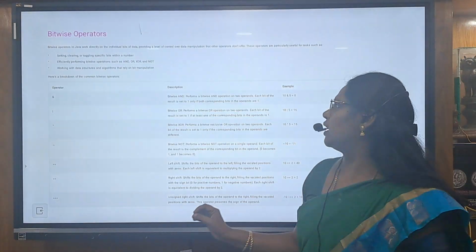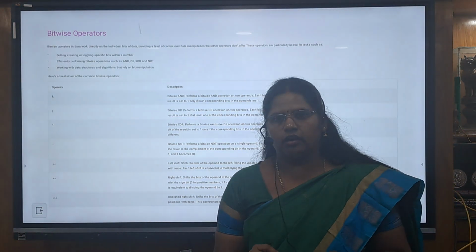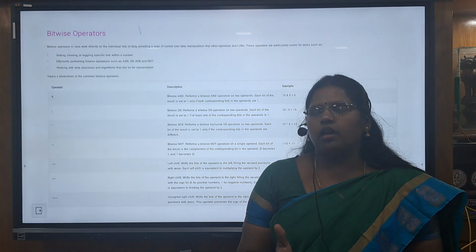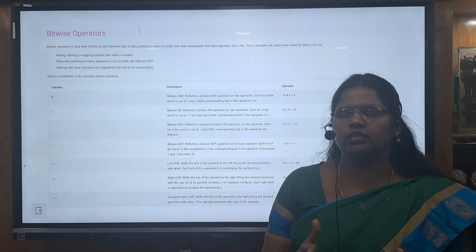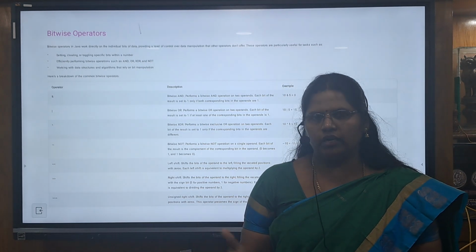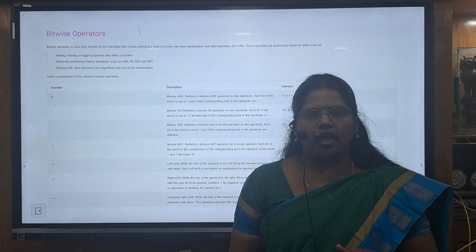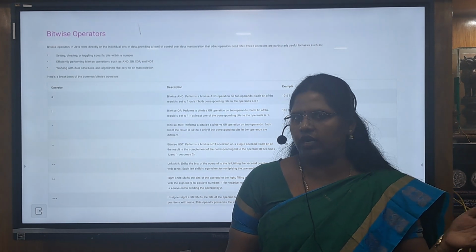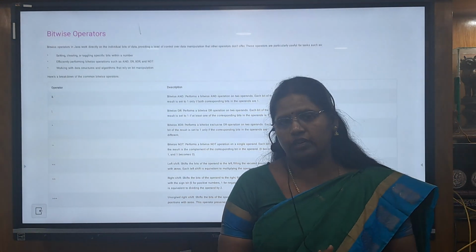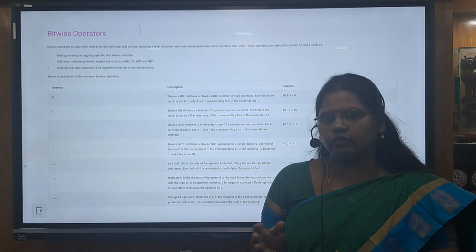Bitwise operator: it works on individual bits of data. If we want to do any such processing, we can use the bitwise operators, that is shift left, shift right. 5 is a decimal number; if it is converted into binary, it is 1 0 1. If you want to shift left or shift right, we can shift the bits by one position to the left or to the right. This can be done easily by the bitwise operator. If you are not using the bitwise operator, we have to write more than 10 to 100 lines of code. To avoid this, we can use the bitwise operator.